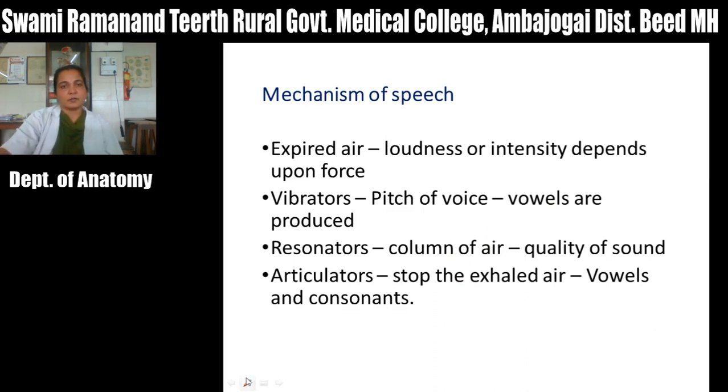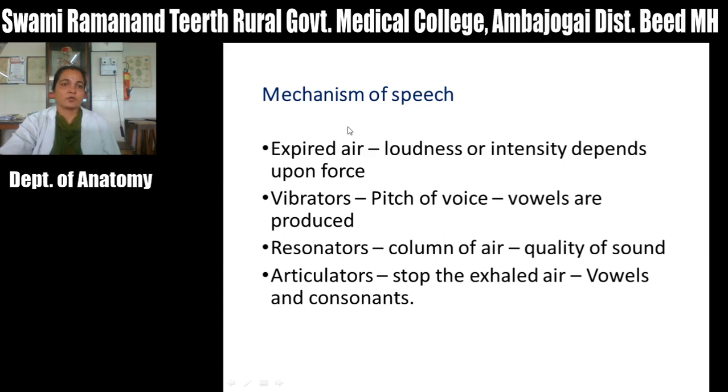Then we will see, you may cover it in physiology, that is the mechanism of speech. It has 4 stages. The larynx acts as a voice box. During expiration or inspiration, it produces a voice only in the expiratory phase. Okay, voice is produced only in the expiratory phase. You have seen it is made up of various cartilages, and this lumen will be patent because there will be an in and out passage of air through this larynx. So it should be patent.